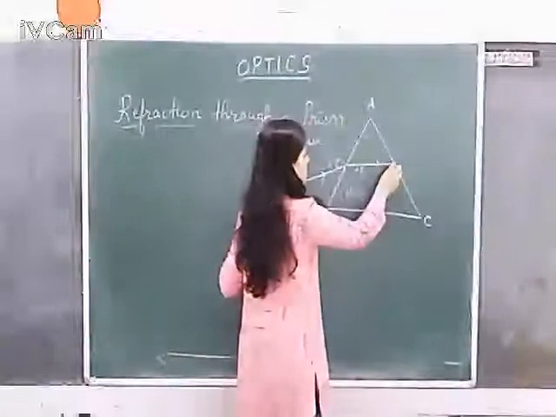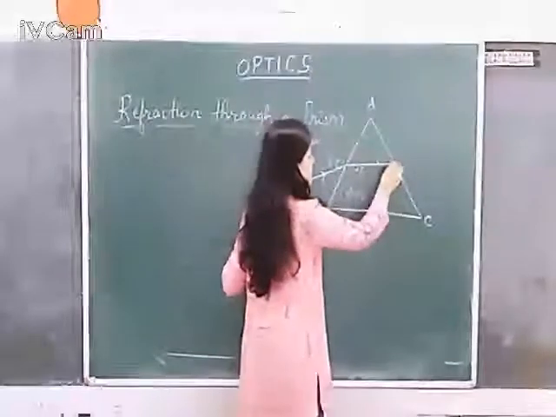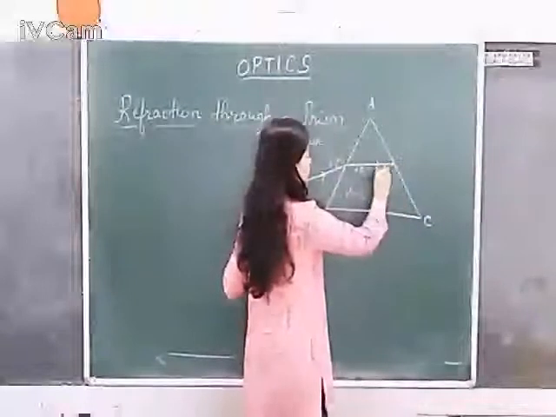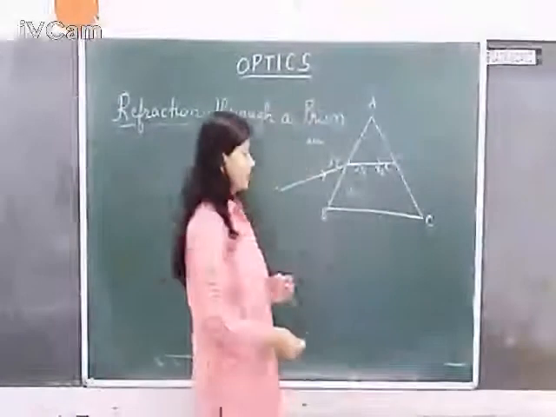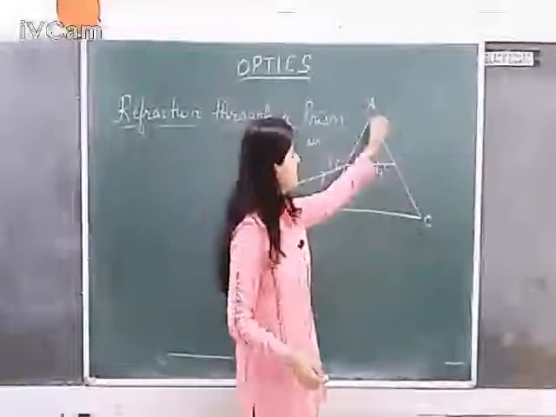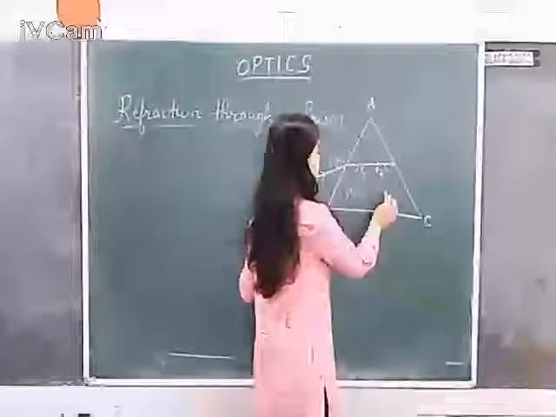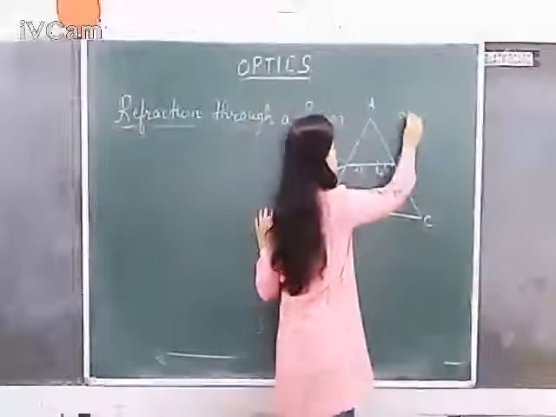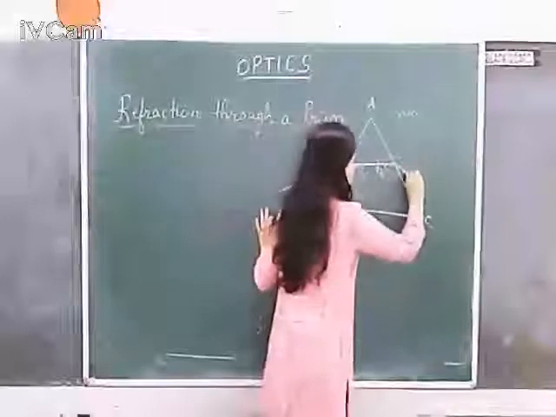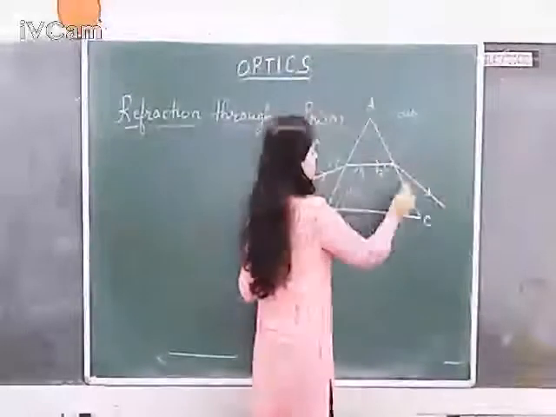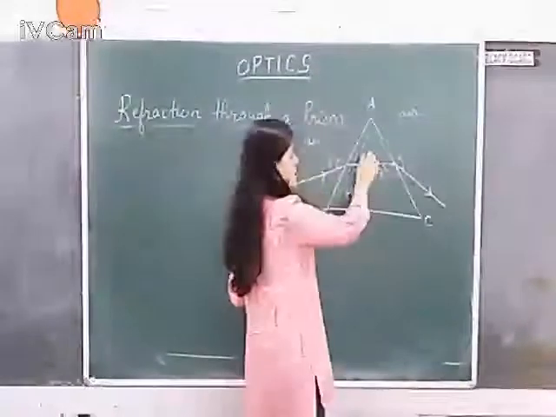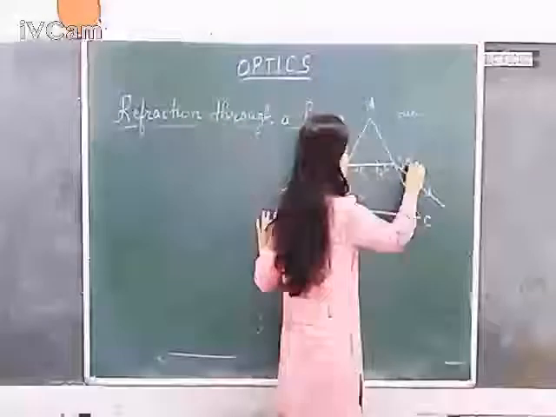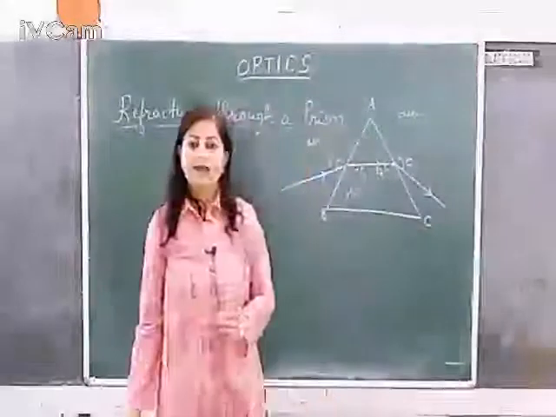Here again this happens to be the incident light, and here it makes another angle. We name it as r2. This exactly cannot be termed the angle of refraction because it happens to be the angle of incidence on the second surface. Now this happens to be the incident ray. Since light is traveling from glass back into air, it is going to move away from the normal. This is called the emergent ray, this is called the refracted ray, this is called the incident ray, and this angle is called e, the angle of emergence.